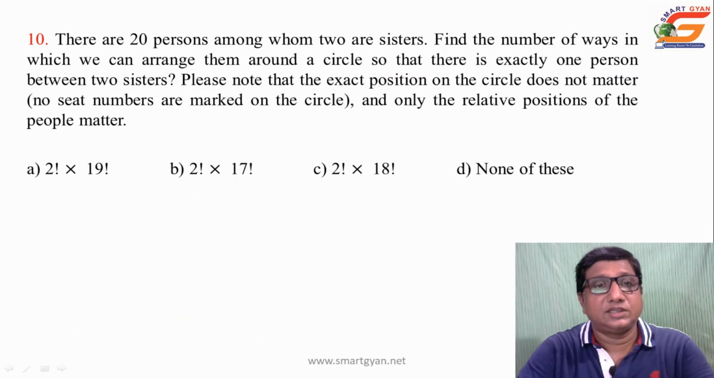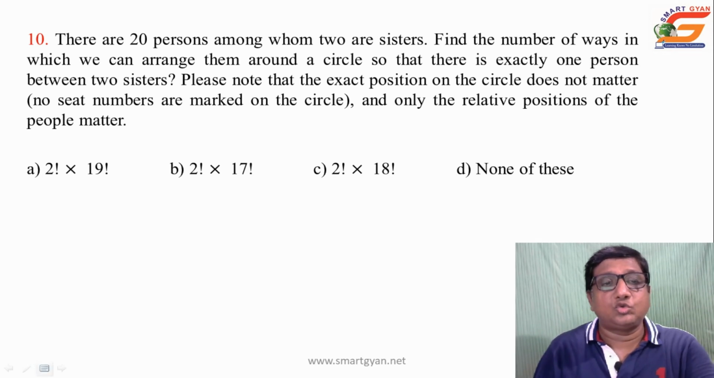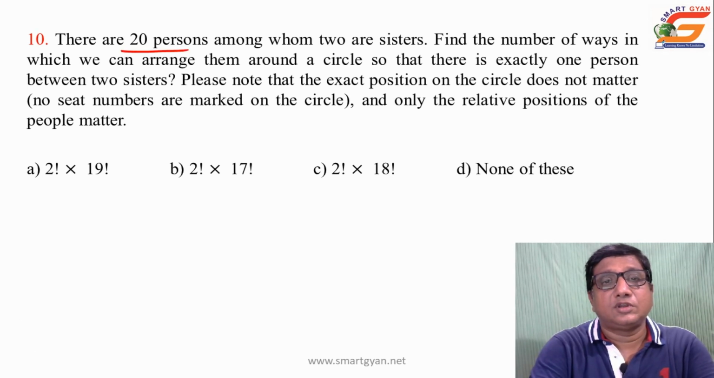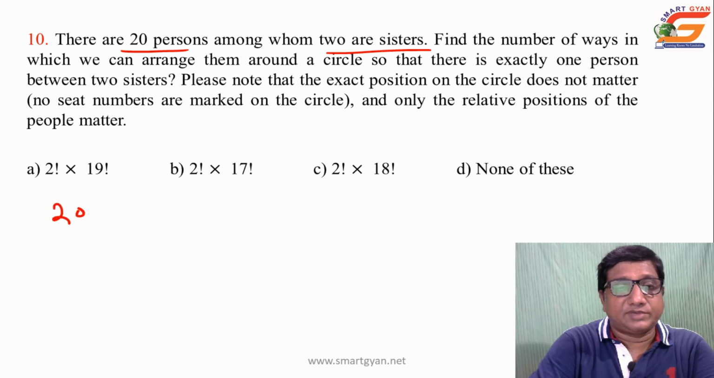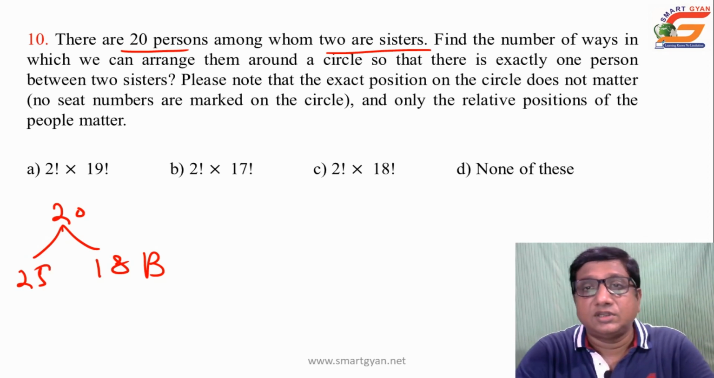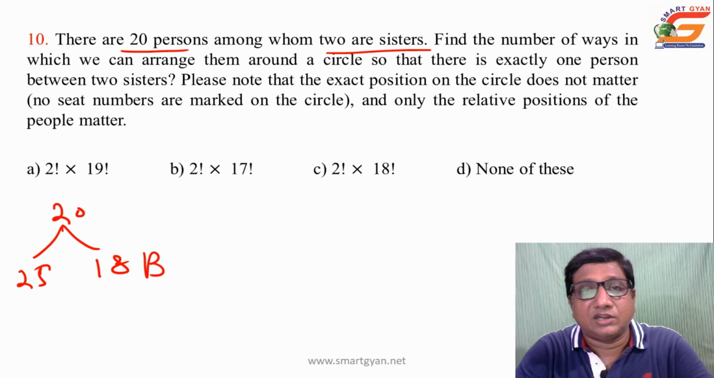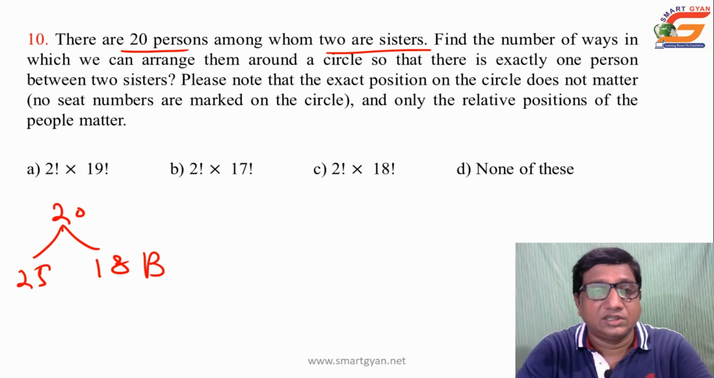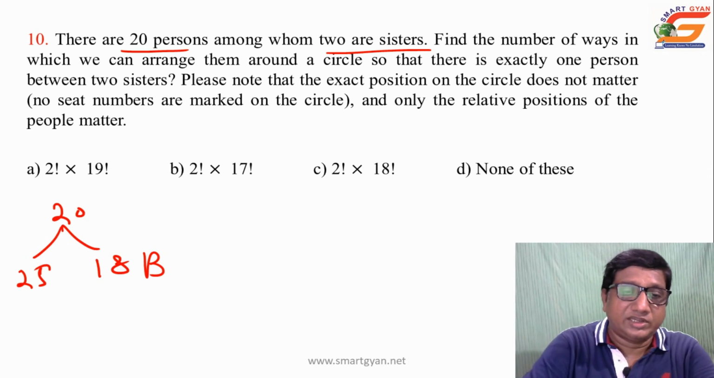Next, there are 20 persons among whom 2 are sisters. Find the number of ways in which we can arrange them around a circle so that there is exactly 1 person between the 2 sisters. Out of 20 persons, 2 are sisters, and the remaining 18 are other persons, who may be brothers or not.